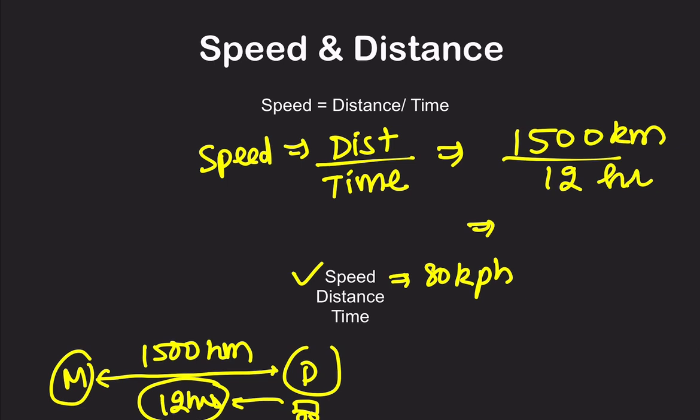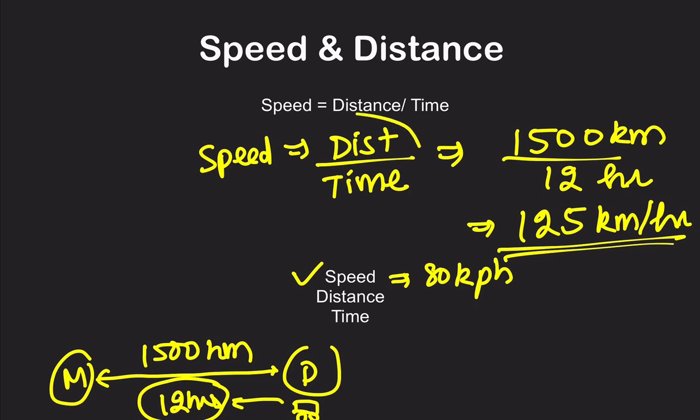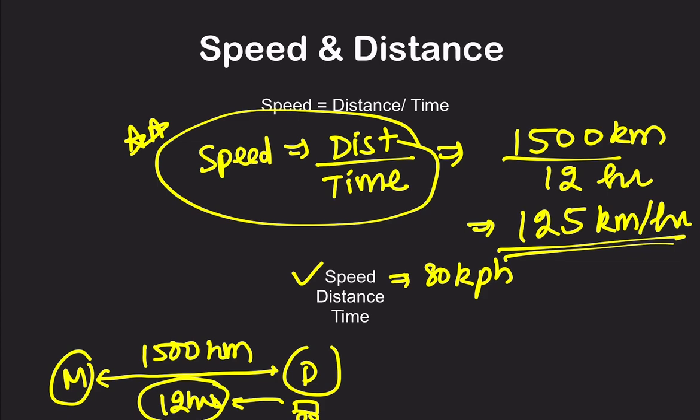So my speed will be: 12 ones are 12, 12 twos are 24, 12 fives are 60. So 125 kilometers per hour is the average speed, or the speed I am driving at. So this is the speed I need to maintain to reach Mumbai in 12 hours, covering a distance of 1500 kilometers. I hope it is clear what exactly speed is and how to calculate it. This is a formula you need to remember. Speed is equal to distance divided by time. Right? Now moving on.